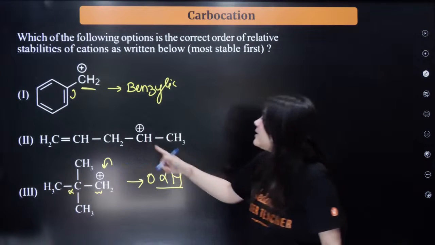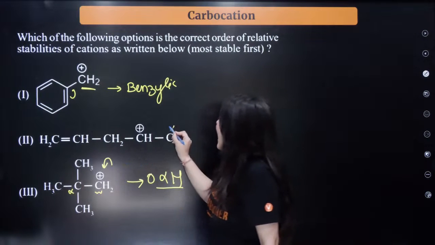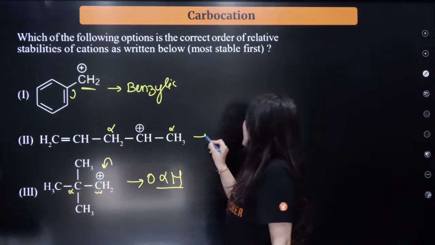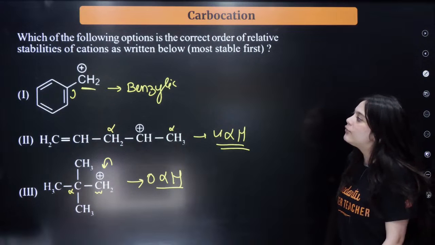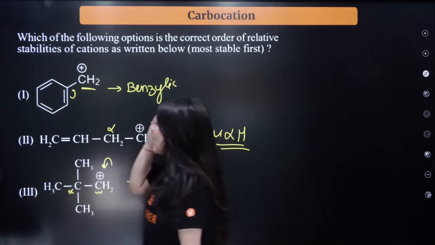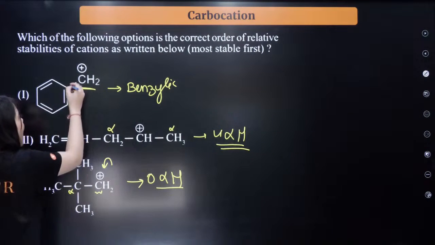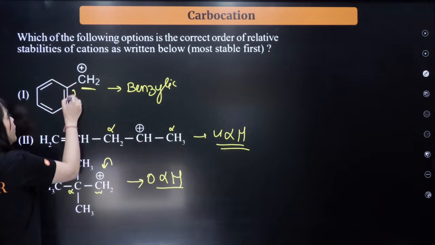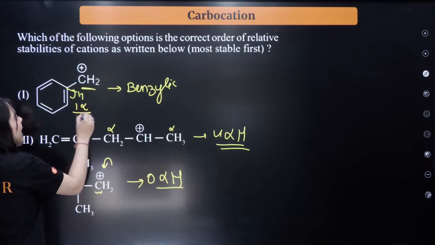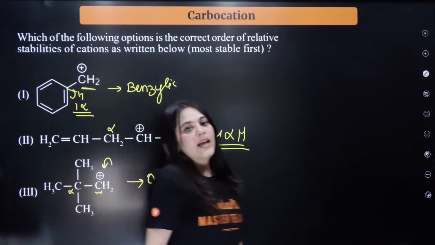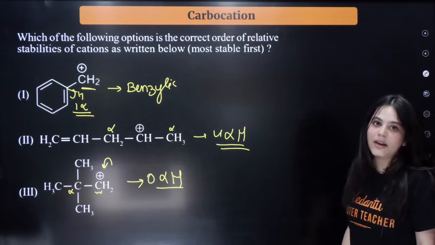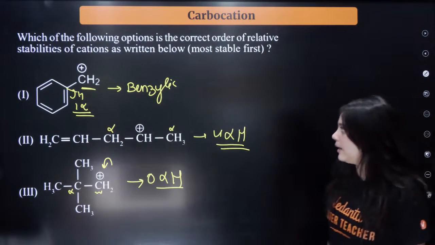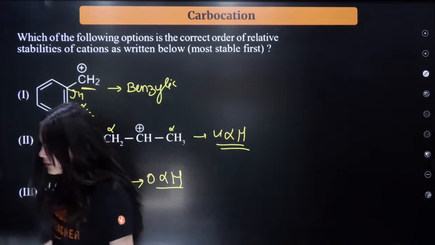Now look at this carbocation over here. How many alpha hydrogens does it have? It has 4 alpha hydrogens. Can everybody see that? If we are counting alpha hydrogens in every case, we can count over here: 1, 2, 3, and this has 1 alpha hydrogen. So now what should be the stability order? You answer this question for me. What is the stability order of this?